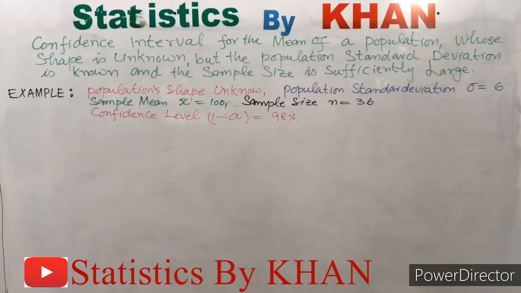Okay, so these are data information. The population shape is unknown. Population standard deviation sigma is equal to 6. Sample mean x bar is equal to 100. Sample size n is equal to 36. Confidence level 1 minus alpha is equal to 98%. So now these are data information and we are constructing 98% confidence interval for the mean of the population.